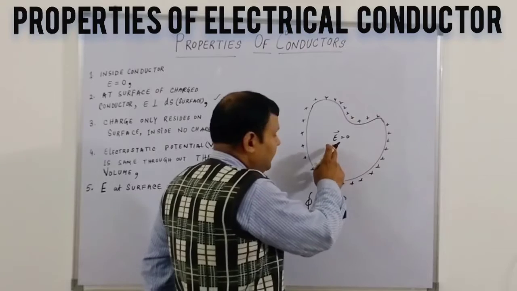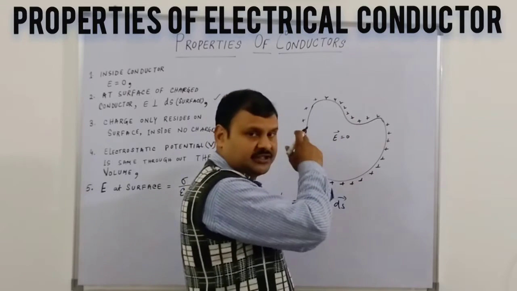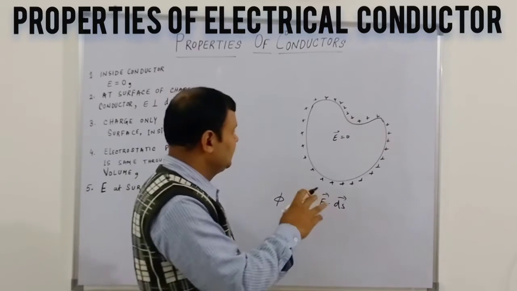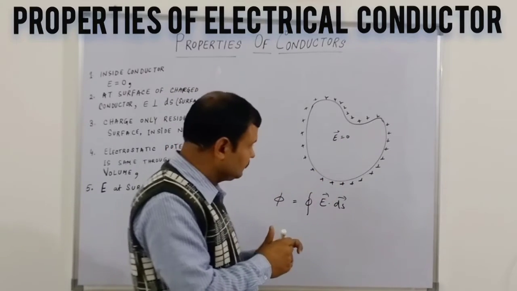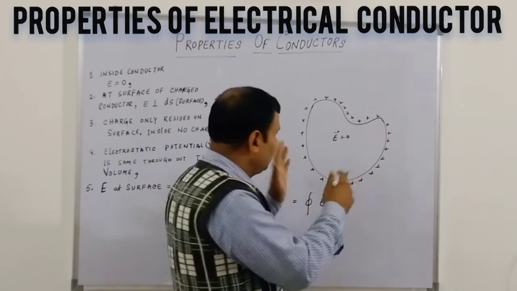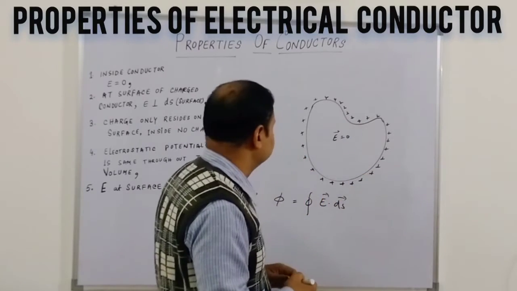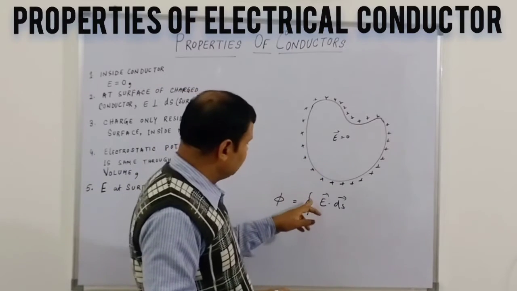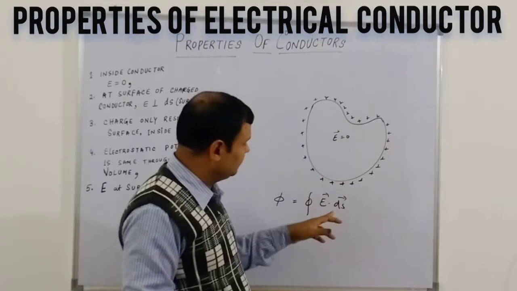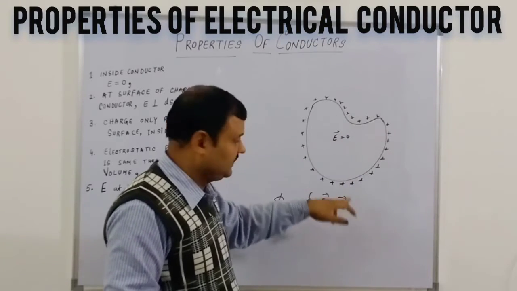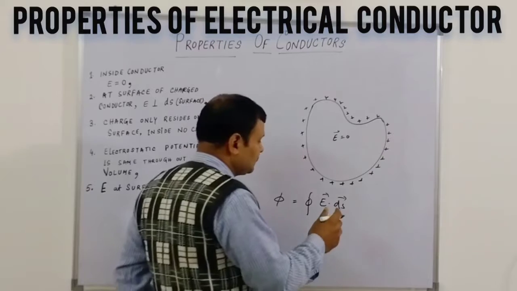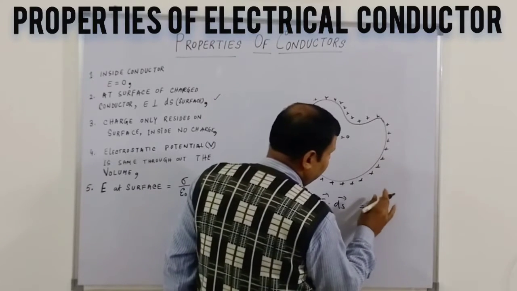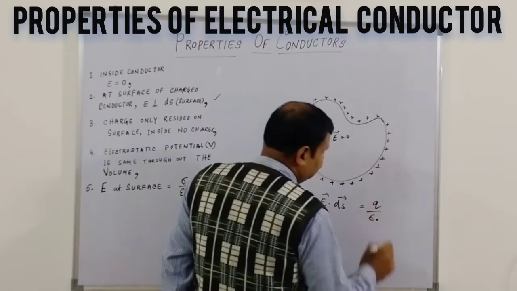As we have proved in the first property, the electrical field inside this conductor is 0, because the charge and the external field are all interacting with each other. Now, from Gauss law, the net electrical flux is the closed surface integral of E dot dS, and we have also proved this is Q by epsilon naught.